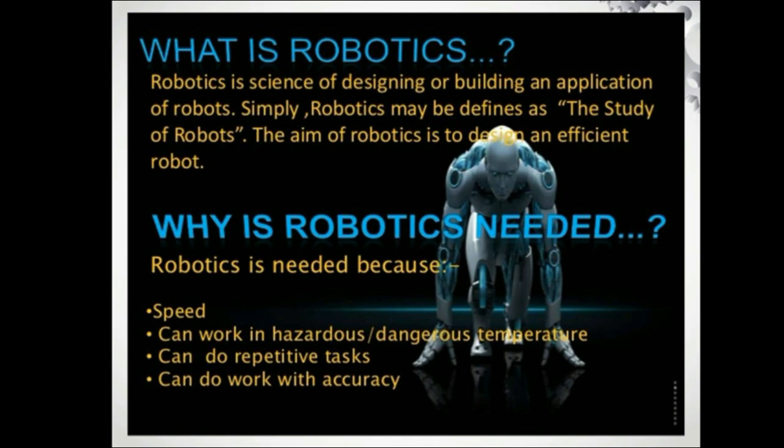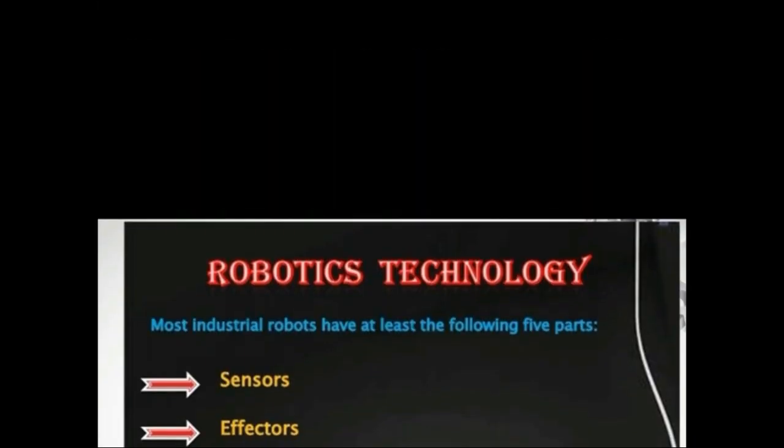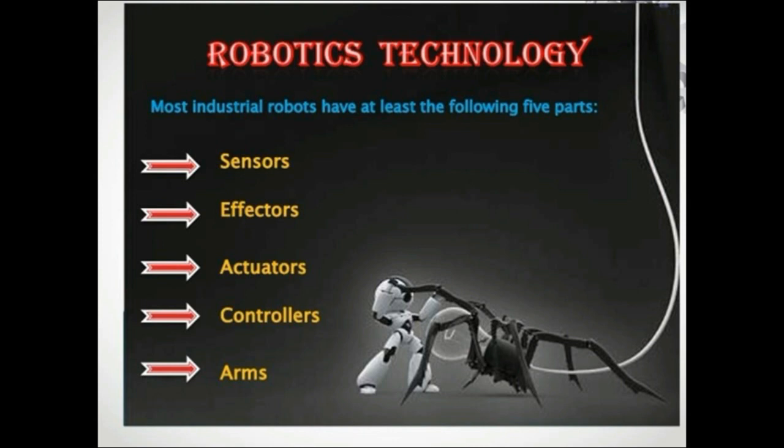For these advantages, people are moving to robotics. This is one such robot called the Unimate, which was designed by scientists in New Jersey. And next, what is the physics behind these robots? What are all the parts in a robot?